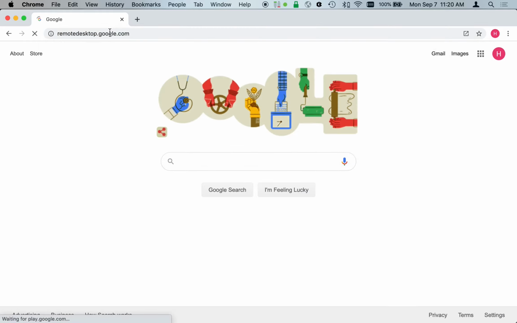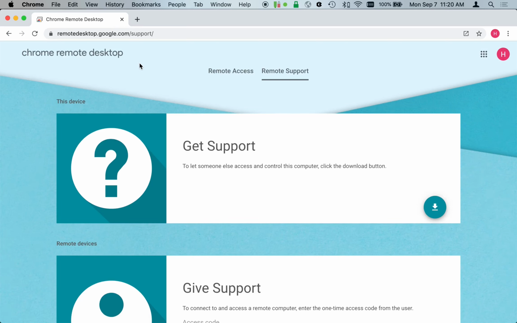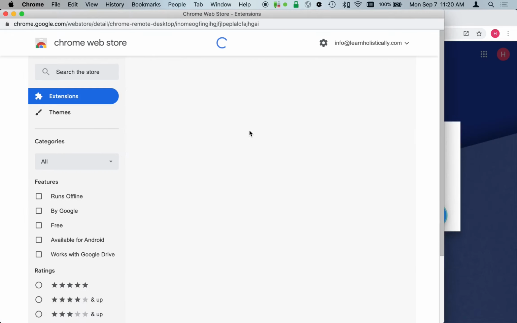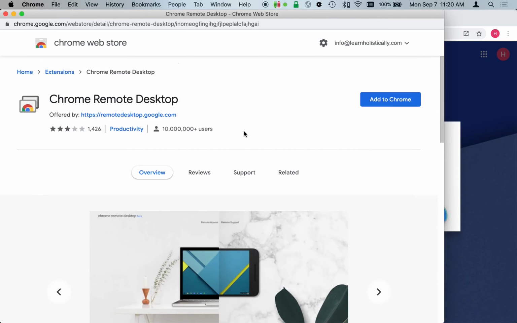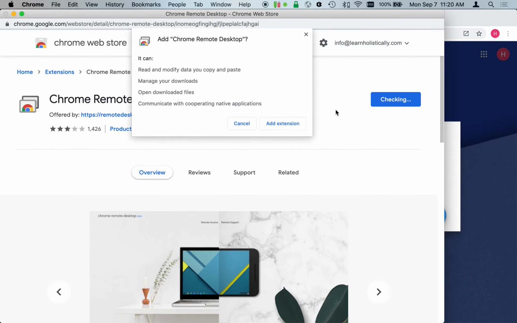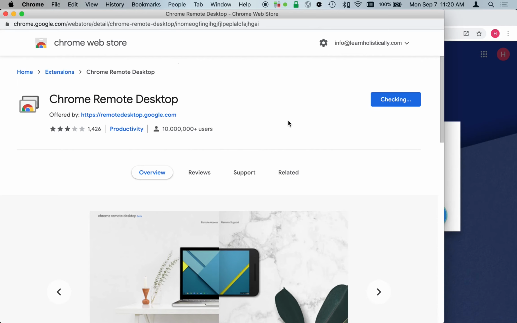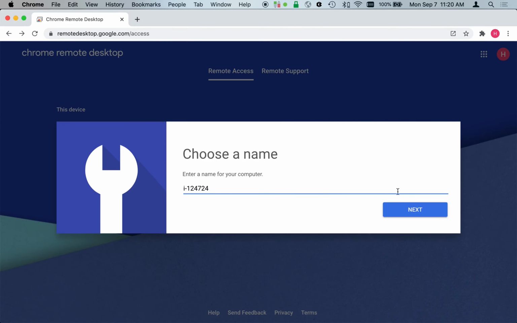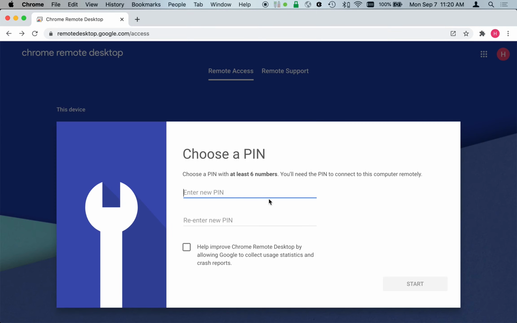First thing you're going to do is go to remotedesktop.google.com. To do that, first set up remote access by downloading all this stuff. This looks like it is the extension, so add to Chrome. Then choose a name for your computer, and come up with whatever PIN you want.